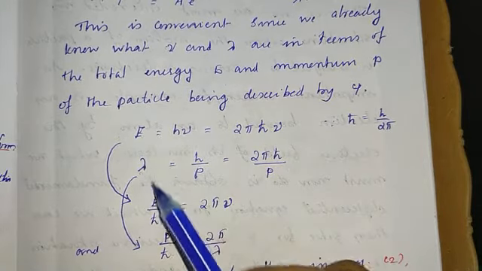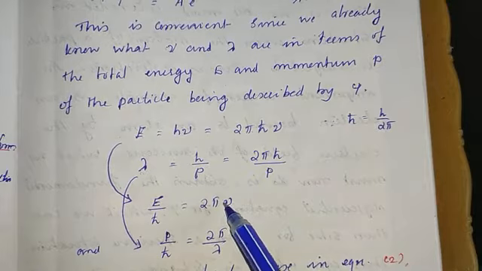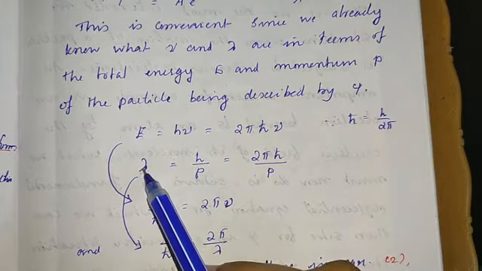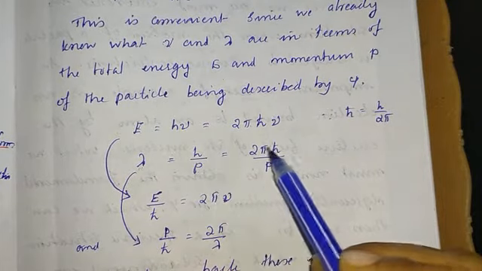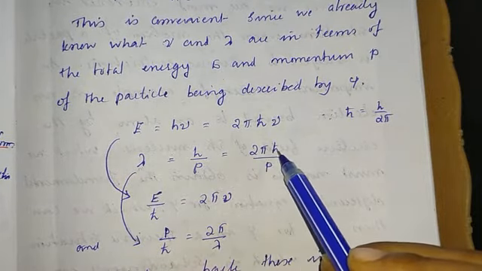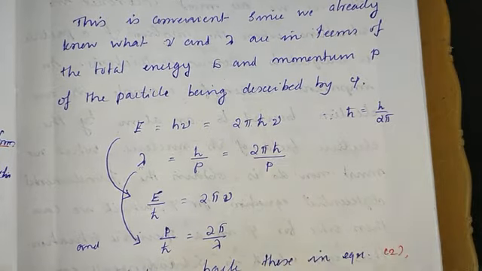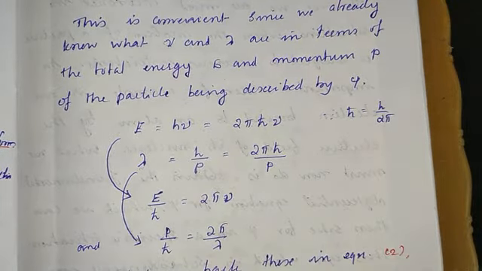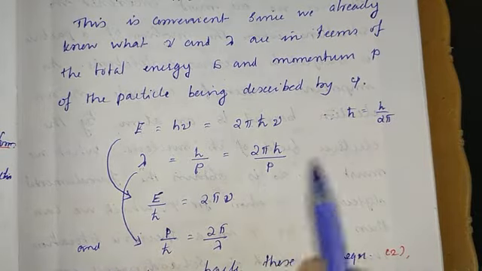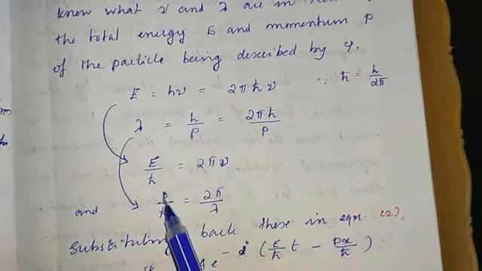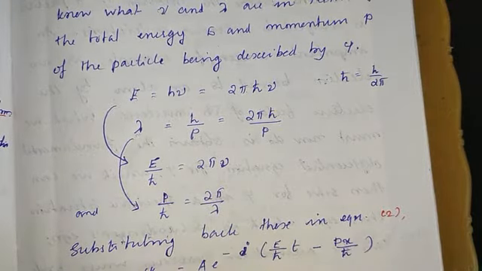So from this we get E by h cross as 2 pi nu. Similarly, the de Broglie wavelength lambda is h by p. Substituting for h as 2 pi h cross, lambda is 2 pi h cross by P. So from this P by h cross is 2 pi by lambda.